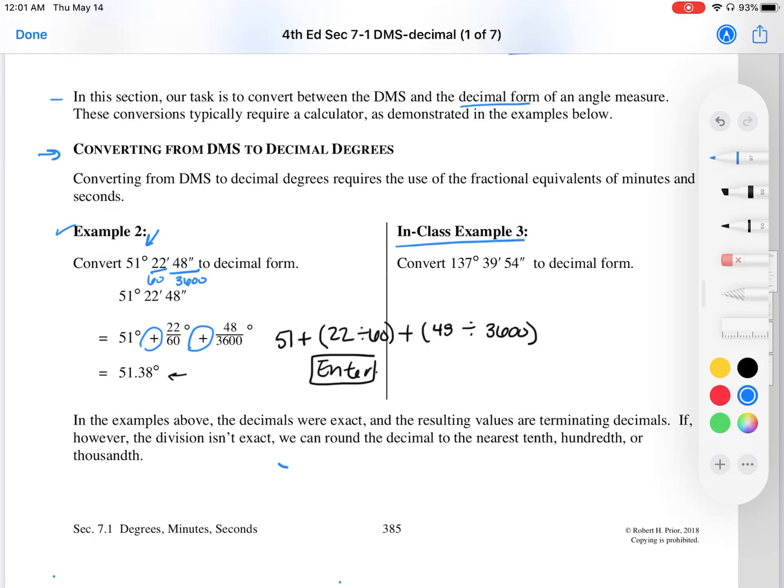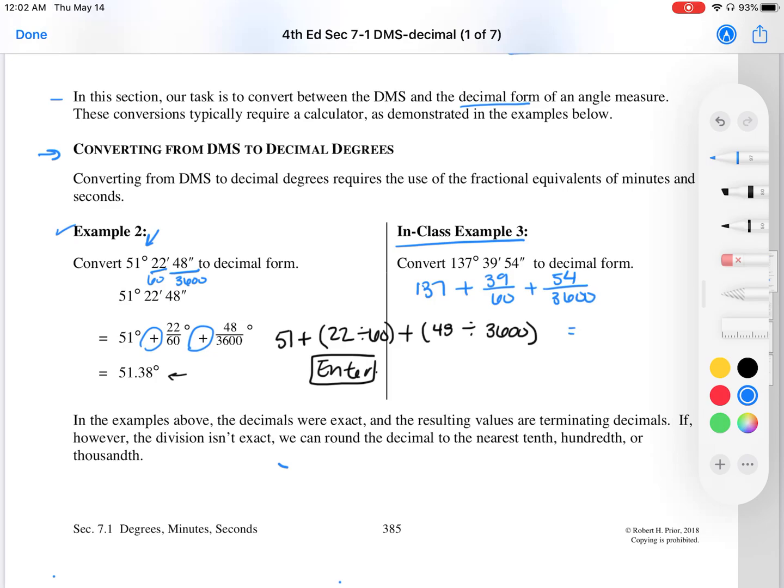In class example 3, convert 137 degrees, 39 minutes, and 54 seconds in decimal form. So that would be 137 plus 39 out of 60 plus 54 out of 3600. All right, let's punch that in our calculator.